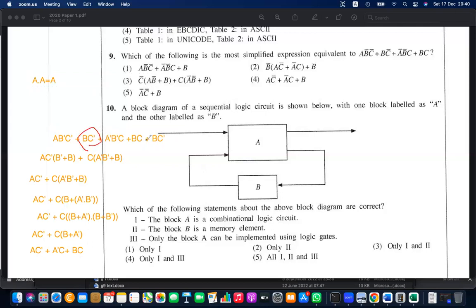If I duplicate this, that doesn't matter. The reason is because A or A is A according to idempotent law, so I can have a duplicate of this one. So now I'm taking this one and then BC naught, these two together.